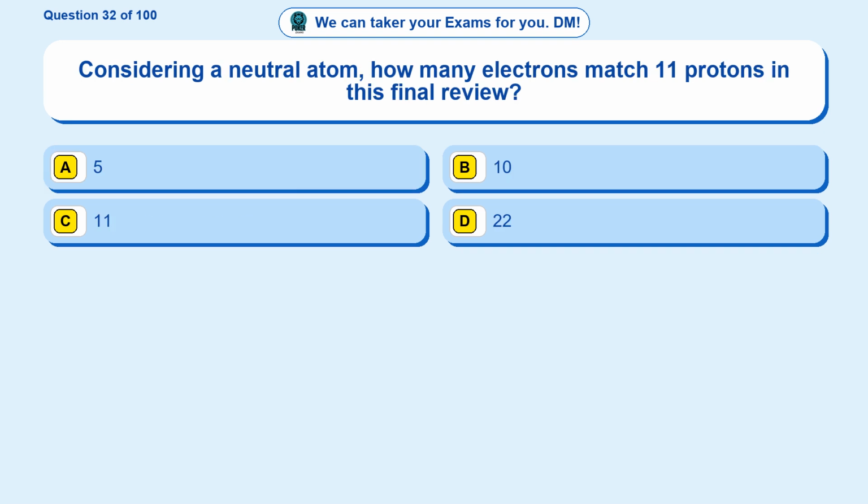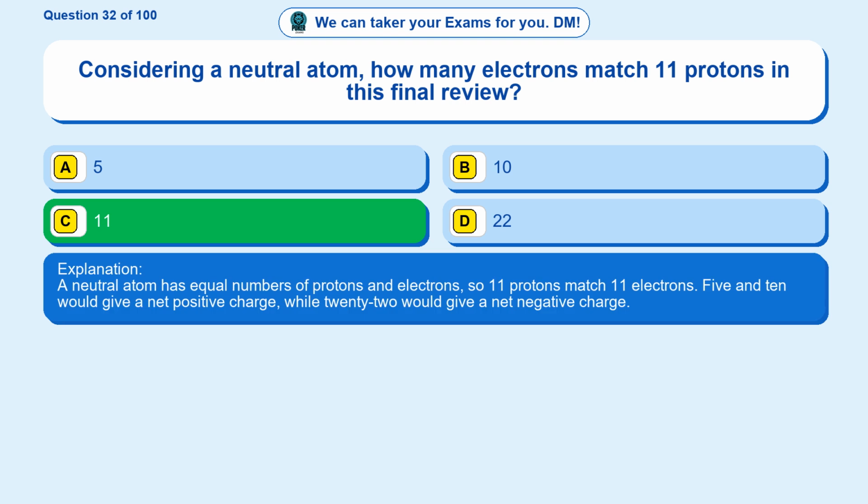Question 32. Considering a neutral atom, how many electrons match 11 protons in this final review? Option A, 5. Option B, 10. Option C, 11. Option D, 22. The correct answer is option C, 11.